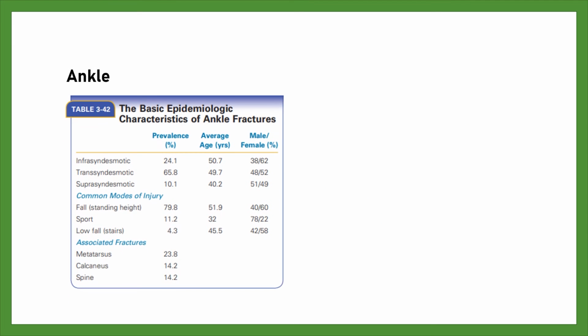Ankle. The table shows the ankle fractures divided according to the OTA classification. It shows that type B transsyndesmotic fractures accounted for about 2/3 of all ankle fractures, and that about 80% of all fractures occur as a result of a standing fall, although many of these fractures may well have occurred as a result of a twisting injury.